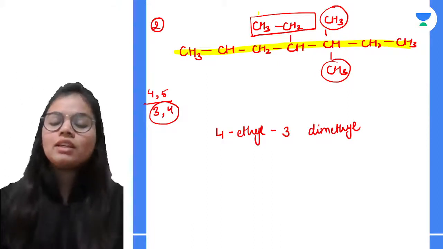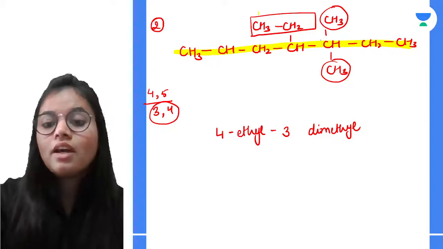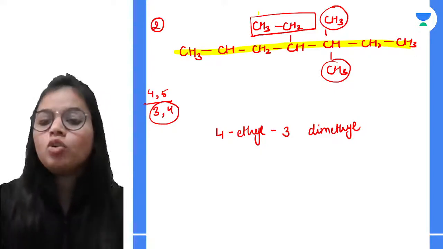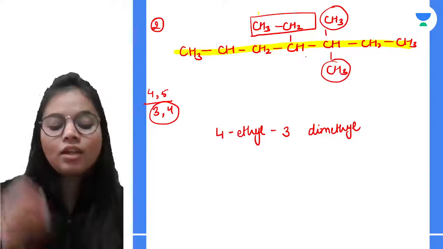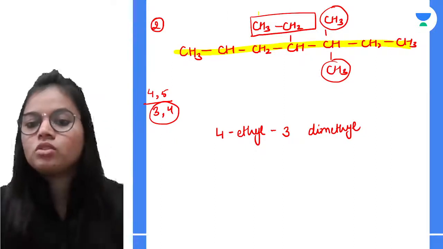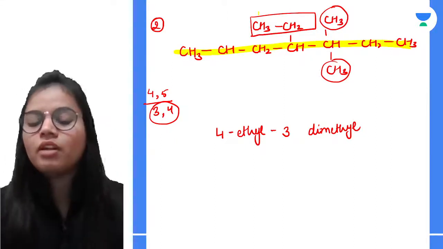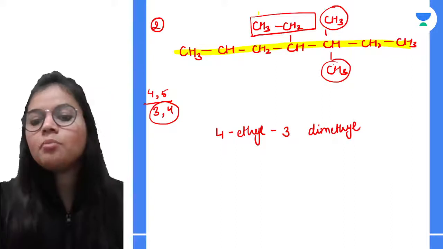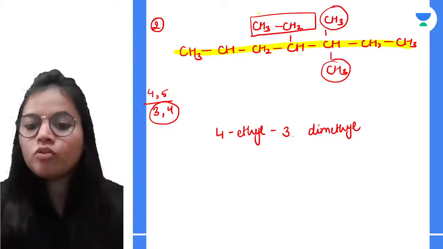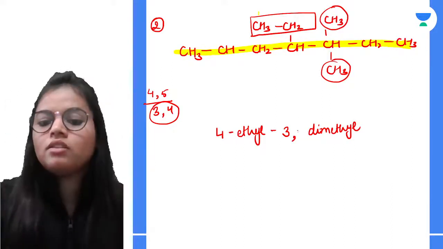What you should remember is, however many times the group is coming, you have to write that particular number that many times. For example, here the methyl group is coming 2 times, so you will be writing 3,3.